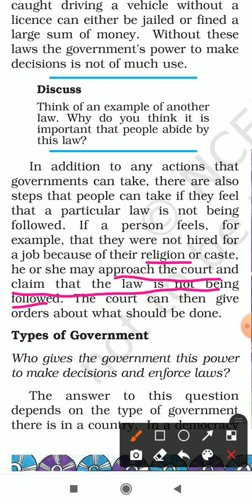So, this is where you actually use the judiciary or the courts, for example, local court, district court, high court, supreme court. And these are the institutions which are run by the government which give you justice.